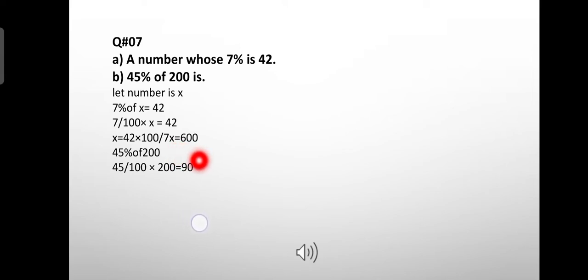And part B, 45% of 200 means 45% means 45 by 100. Of means multiply 200. So we get the answer 90. Now moving towards the next slide.